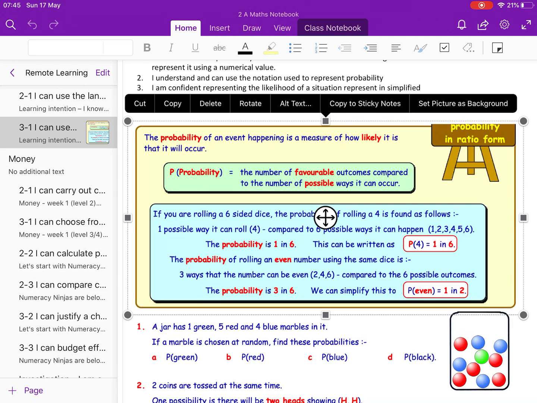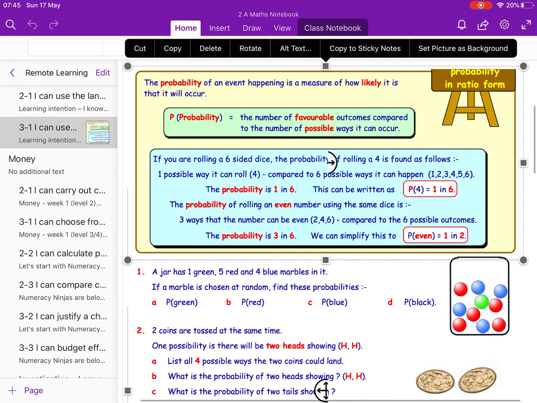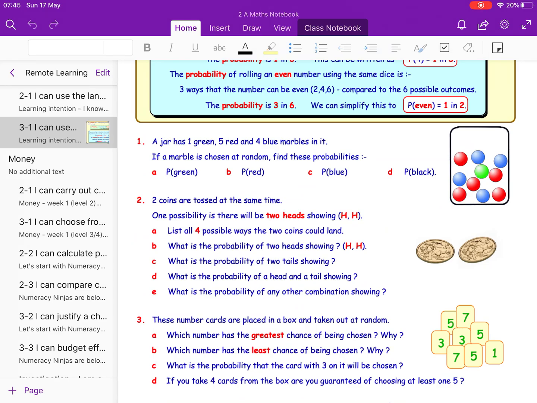All right. The other example they have here is the 3 ways that the number can be even: 2, 4, and 6, compared to the 6 possible outcomes. So we have 3 outcomes out of a total of 6. So the probability is 3 in 6. We can actually simplify that because we can divide the 3 and the 6 by 3, and it becomes 1 in 2, as you can see over here. That's what you're going to be doing in these questions here.